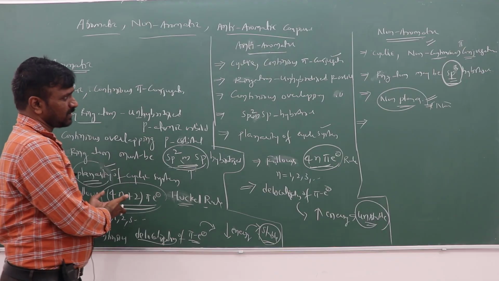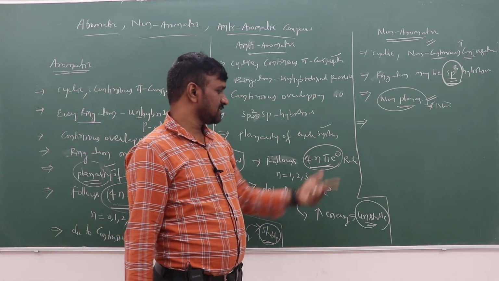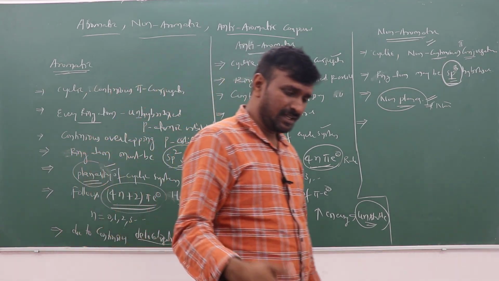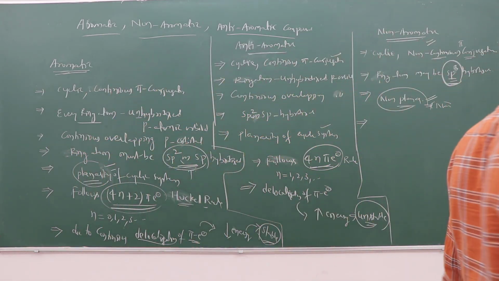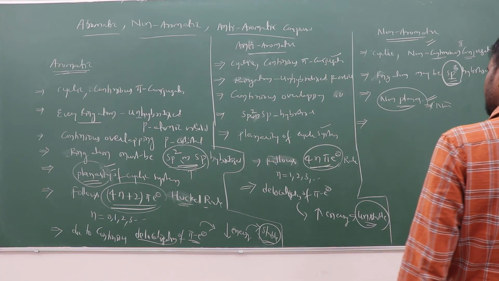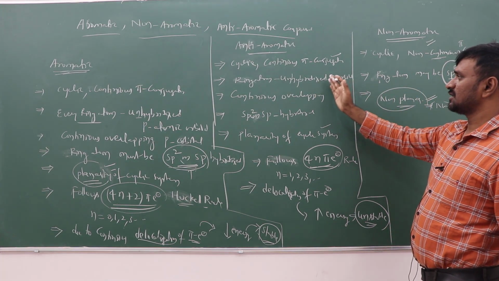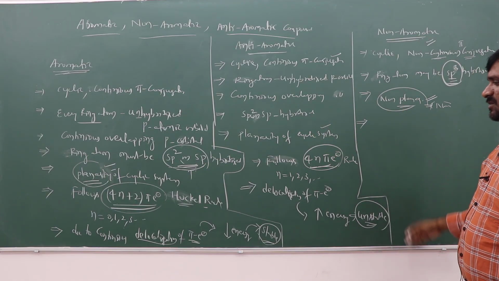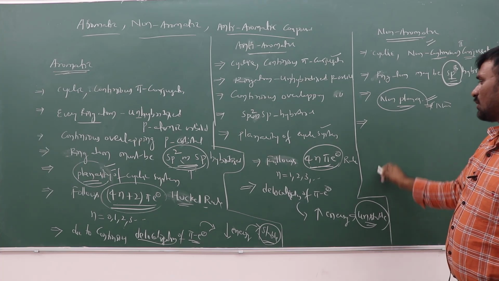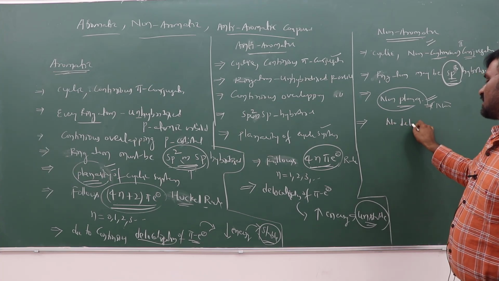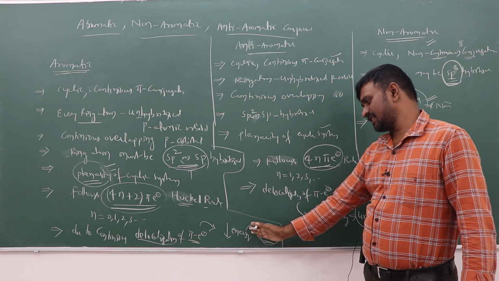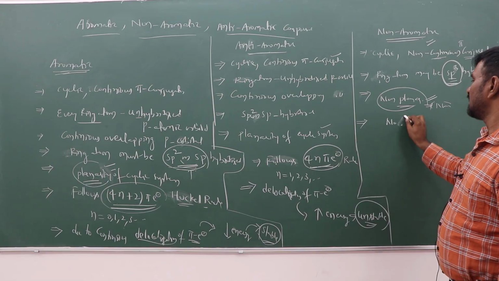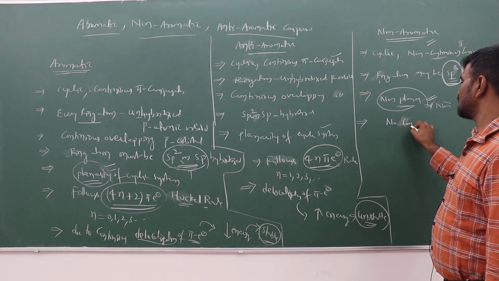So here there is no specific rule. 4n plus 2 pi electrons is aromatic and 4n pi electrons is anti-aromatic, but for non-aromatic no specific rule is mentioned. Because there is no continuous conjugation, continuous overlapping of p orbitals does not take place. Here there is no delocalization of the pi electron system.